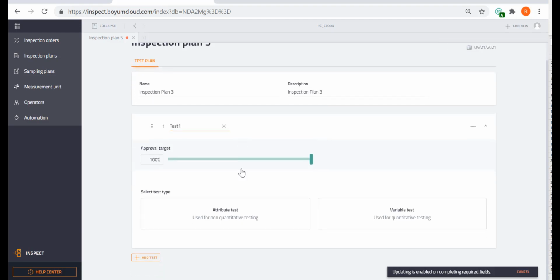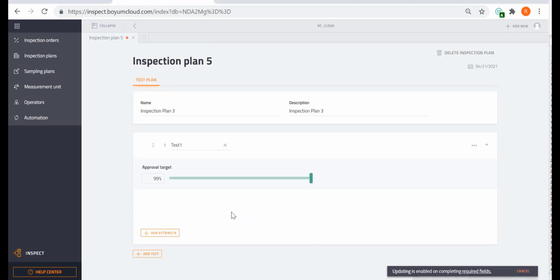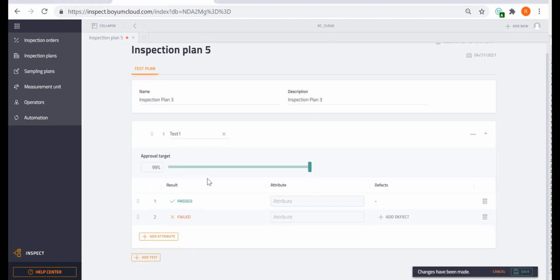So my first test is an attribute test. Okay? So let me say my approval target got to be 100. But of course, you can change that. You maybe say my approval target is only 90% or whatsoever. It's totally up to you. Again, what you set it up, what fits your company, what fits your process. So I'm going to say this is my approval target, and let me say this is an attribute test.